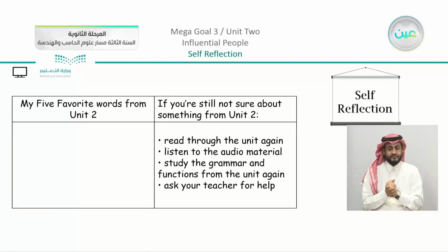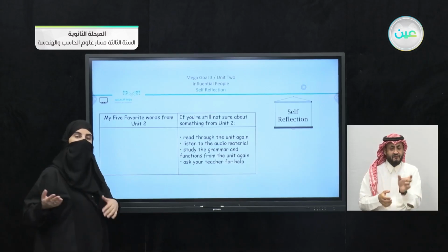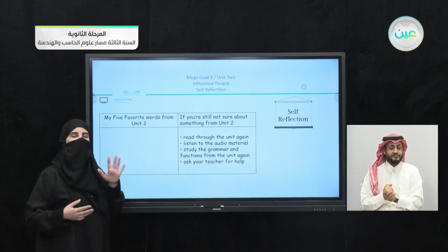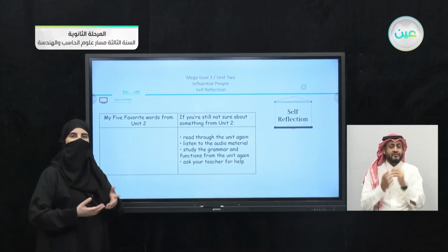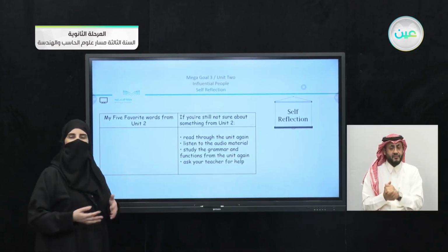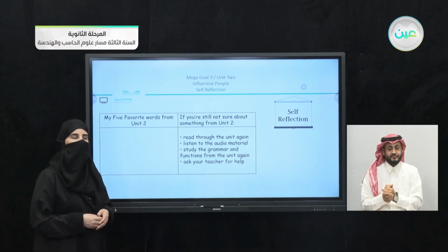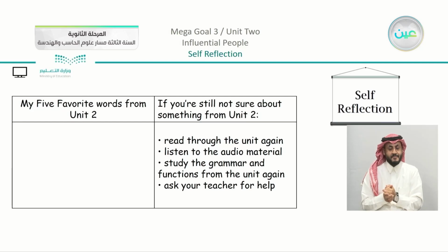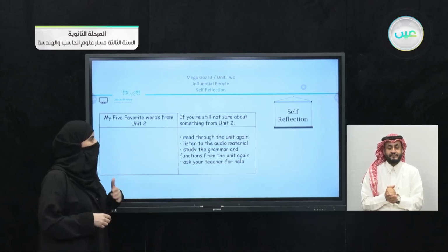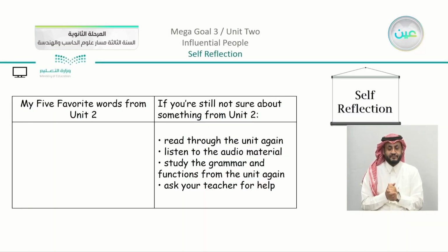Now the last part in the self-reflection. We have here also the table. We have here my 5 favorite words from Unit 2. So you are going to concentrate on the vocabulary we took in the first lesson and also in the vocabulary building. Now, what are your 5 favorite words that you have learned? And even you may have learned something from the reading or from the writing, which was not even mentioned in the vocabulary. If you're still not sure about something from Unit 2, read through the unit again. Listen to the audio material, so you can just scan and listen to the audio material in the book. Study the grammar and functions from the unit again, and ask your teacher for help if you need it.